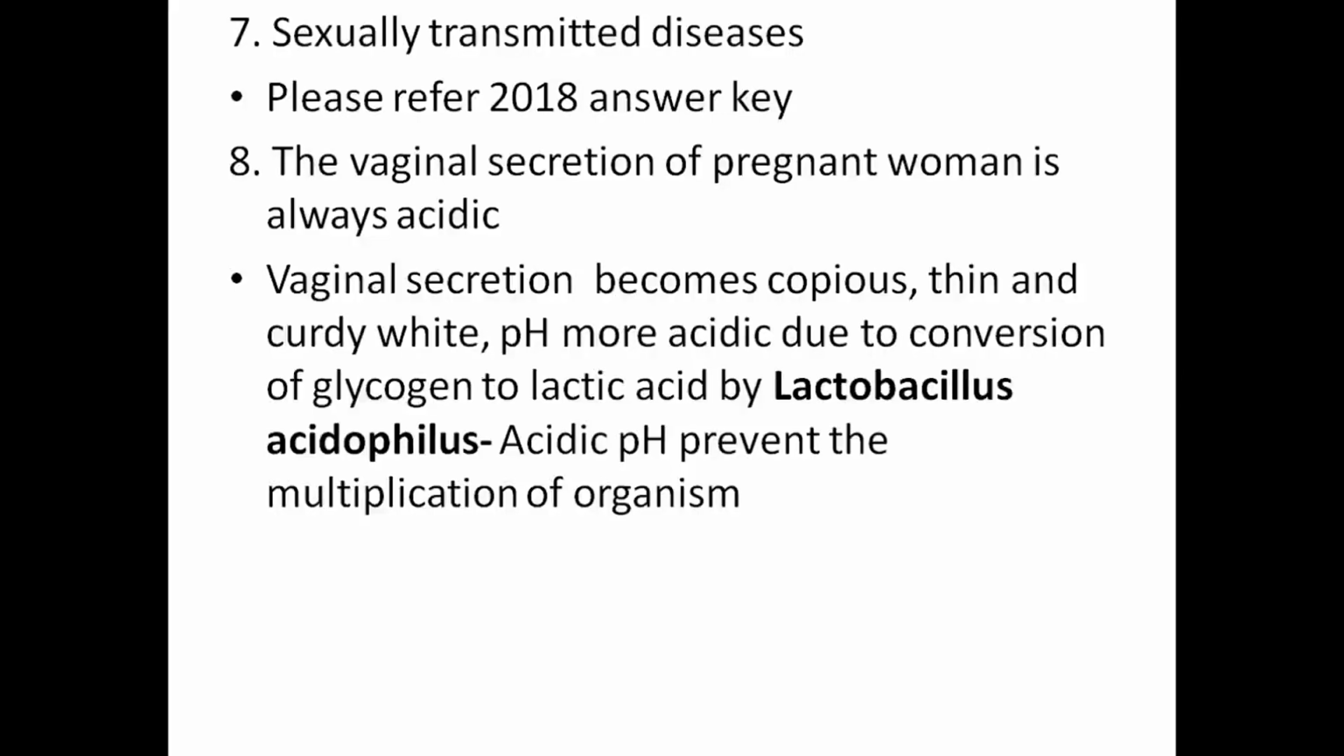Sexually transmitted diseases have already been discussed in another answer key. Vaginal secretion of a pregnant woman is always acidic. Why? Vaginal secretions become copious, thin, curdy, white, and the pH more acidic due to conversion of glycogen to lactic acid by Lactobacillus acidophilus. And this acidic pH prevents multiplication of organisms, thus preventing ascending infections.